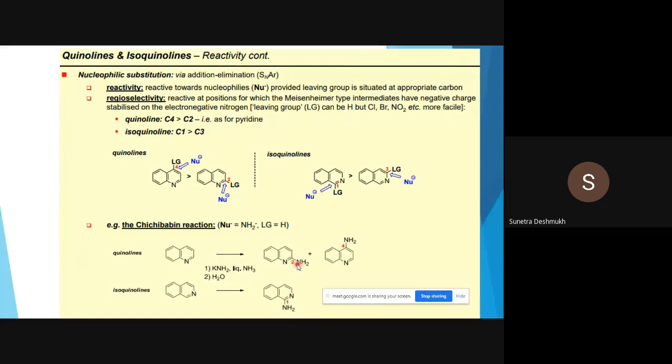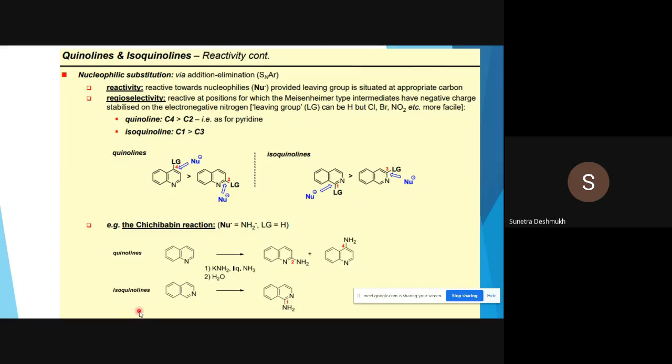Nucleophilic attack occurs at the second position in the Chichibabin reaction by using a strong base, potassium amide or sodium amide in liquid ammonia, followed by hydrolysis. These are the reagents for the Chichibabin reaction, and here NH2 minus acts as a nucleophile. It gets attached at either the second position or the fourth position.